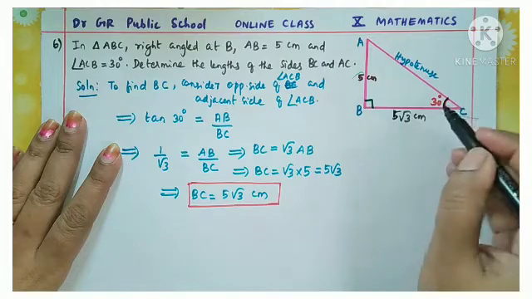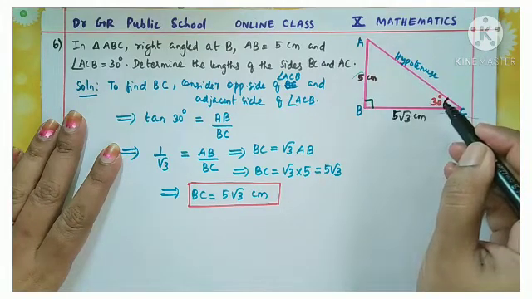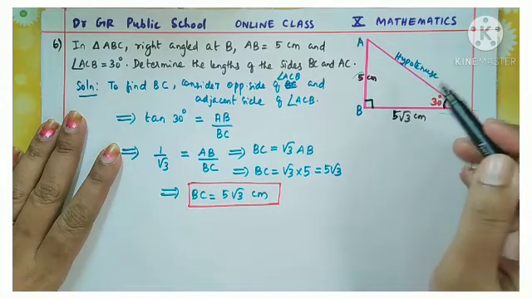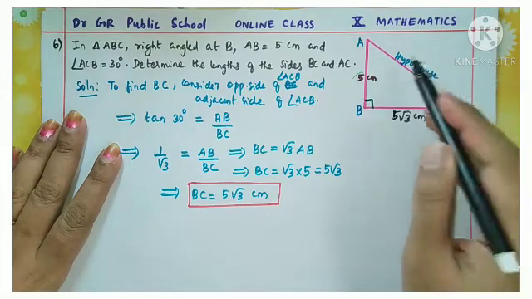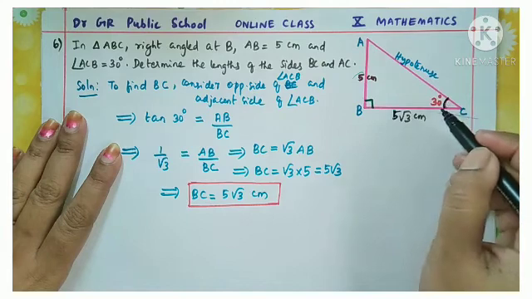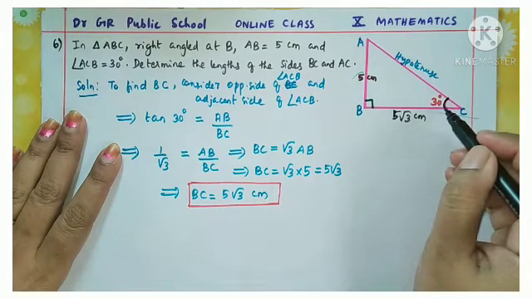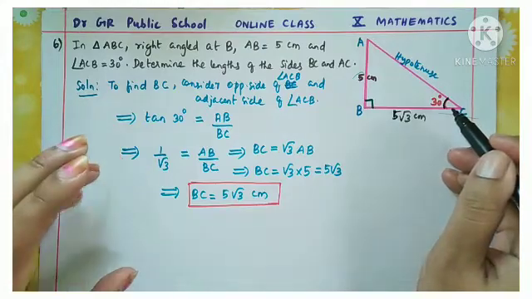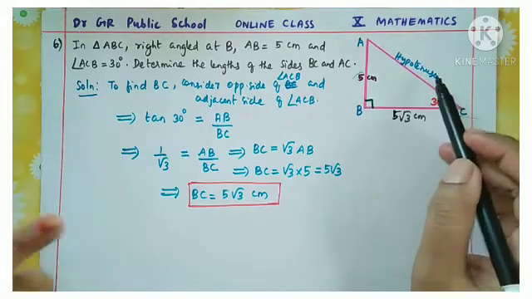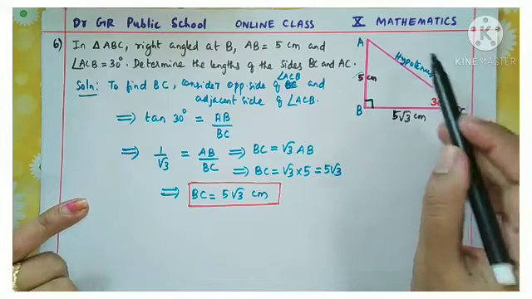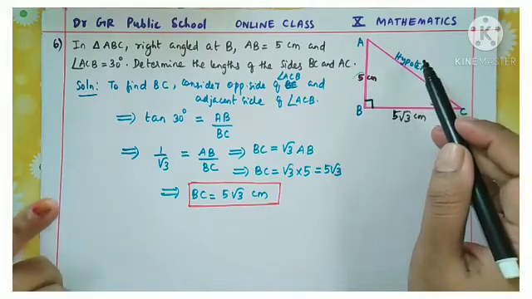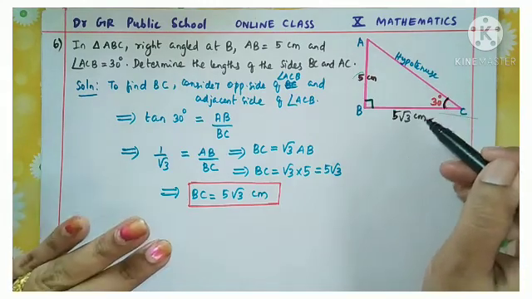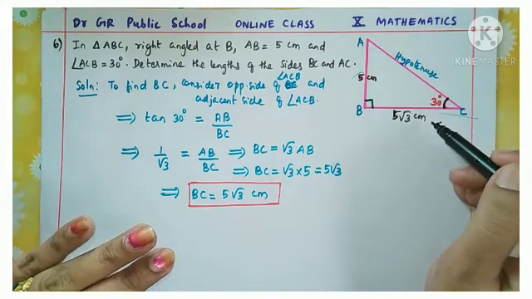Similarly, if you take cos 30 degrees, that is adjacent side by hypotenuse. From there also you will get the value of the hypotenuse, because we know very well the values of sin 30 and cos 30. Understood? So here actually we can apply three methods: Pythagoras property for finding the hypotenuse, otherwise sine of the angle 30 degrees or cos of the angle 30 degrees.